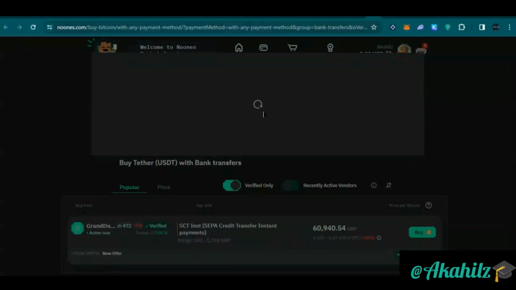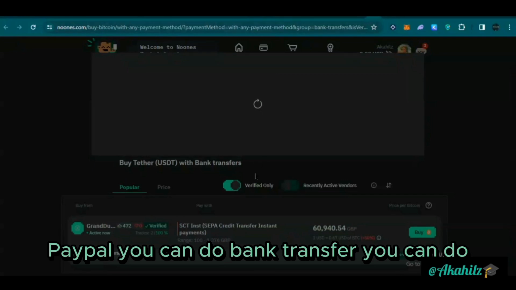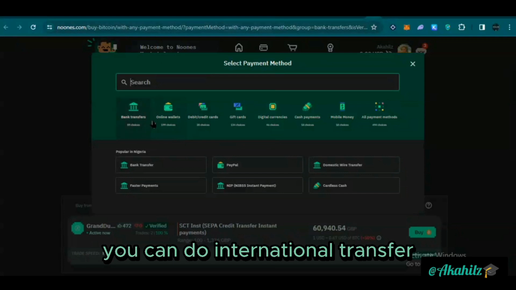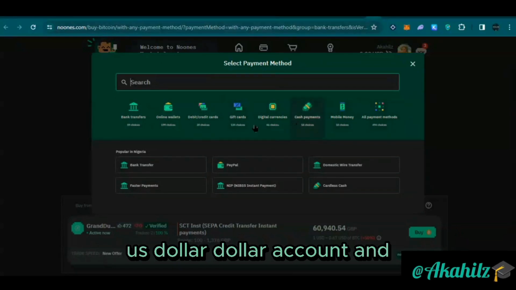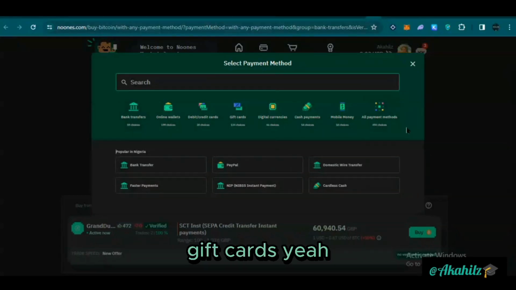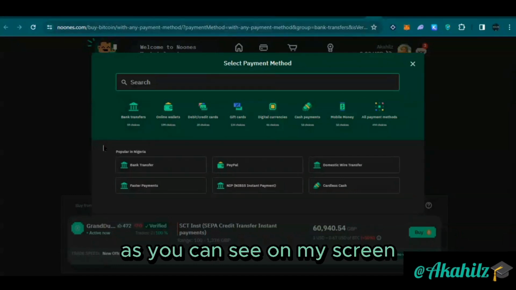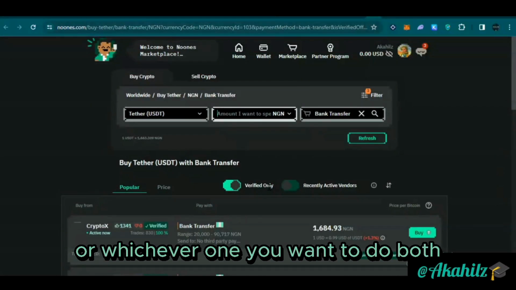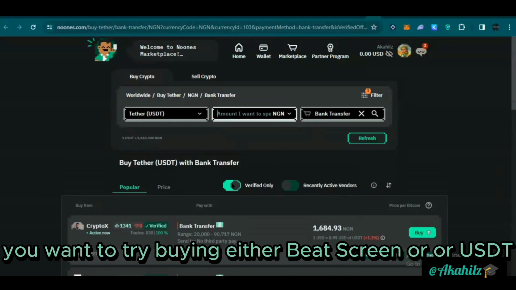So you can do PayPal, you can do bank transfer, you can do lots of other options. You can do international transfer, US dollar, DOM account, and gift cards. Yeah, there are also gift card options there, as you can see on my screen. So whichever one is comfortable for you, or whichever one you want to do. But for starters, you want to try buying either Bitcoin or USDT.